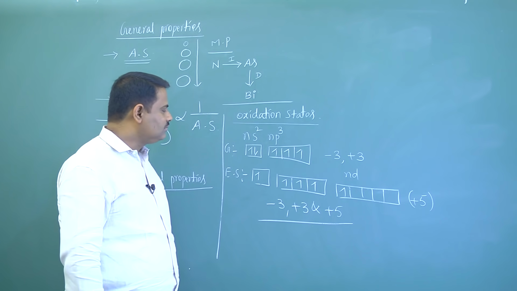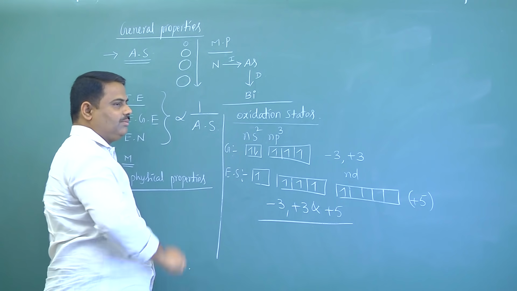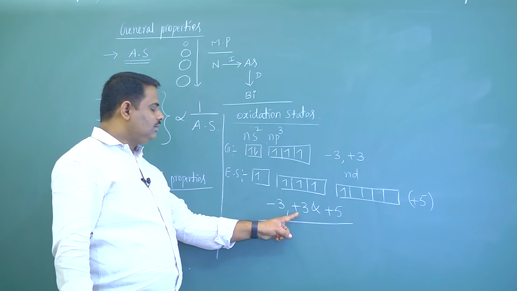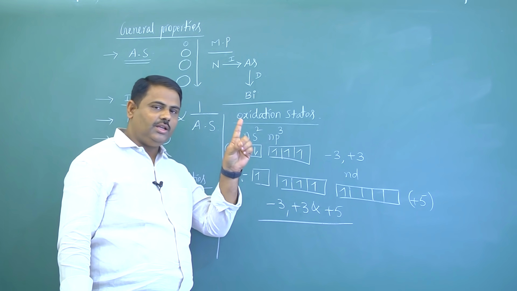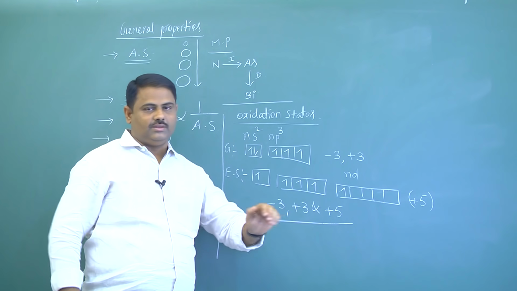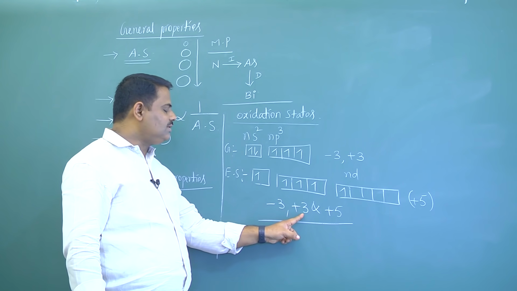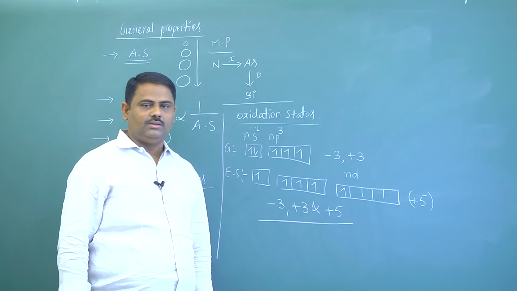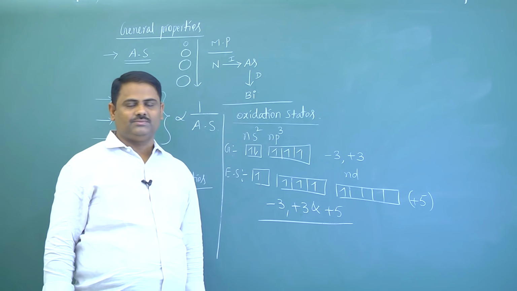Now, if you are moving down the group from nitrogen to bismuth, the stability of +3 oxidation state increases and +5 decreases. I will repeat, the stable oxidation state of bismuth is +3 rather than +5. This is because of inert pair effect.